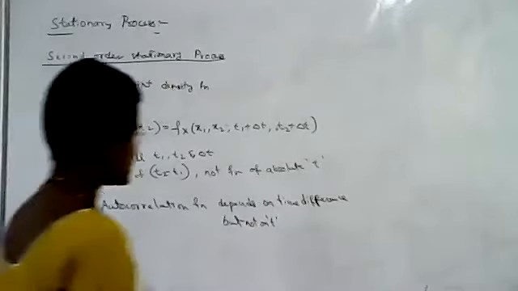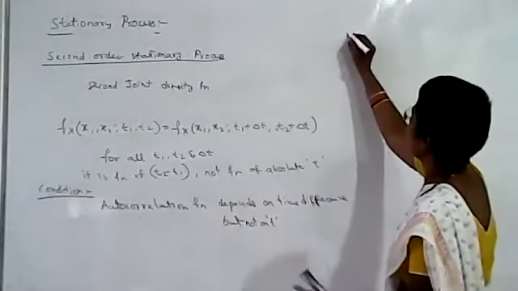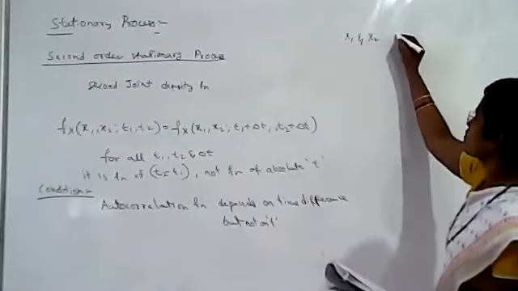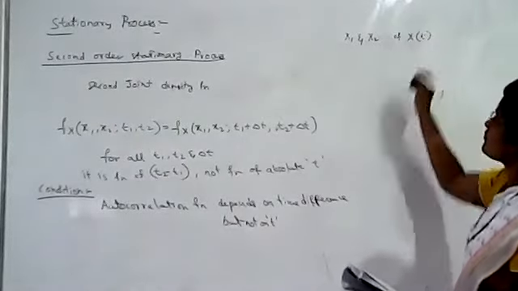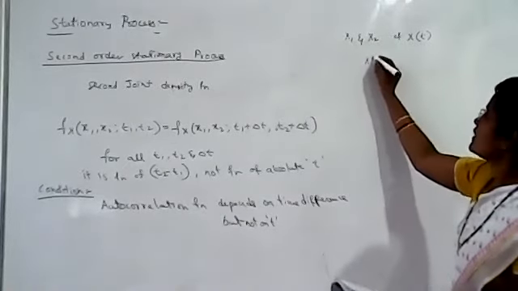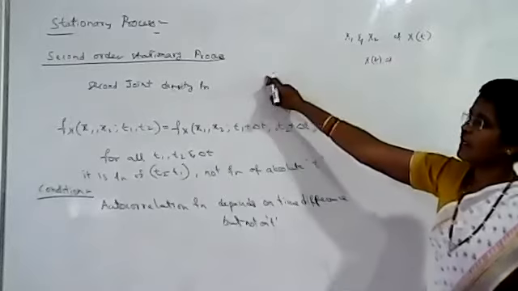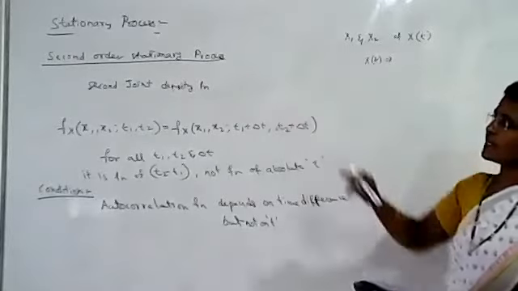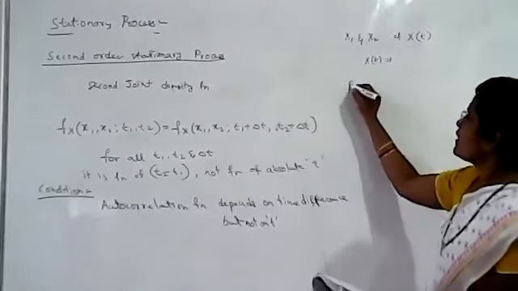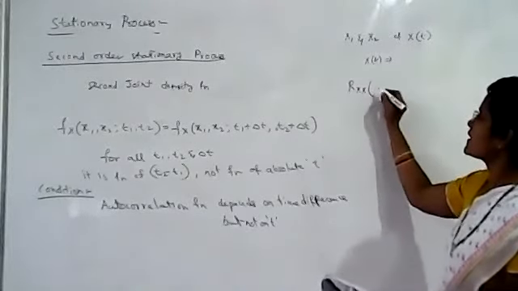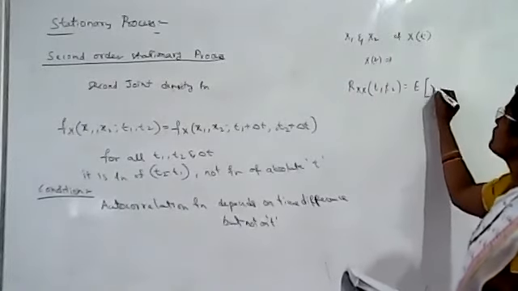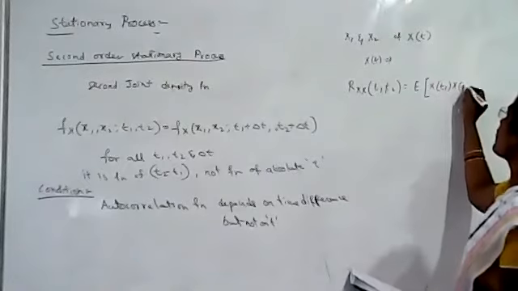Here we consider two random variables x1 and x2 of the random process x of t. Say x of t is a second order stationary random process. Then the autocorrelation function is given as Rxx of t1, t2, which is the expected value of x of t1, x of t2.